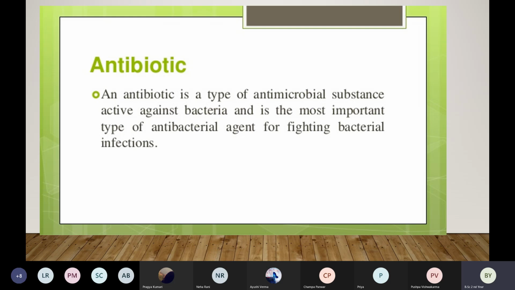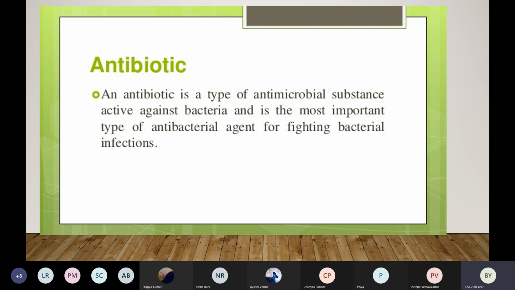There are so many types or categories of antibiotics. This will help in fighting the bacterial infection. So if bacteria is the cause of infection, we give antibiotics. If a virus is the cause of infection, we give antiviral.